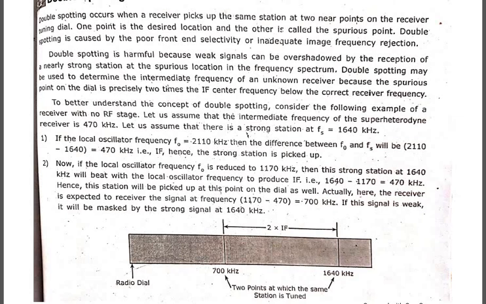Because it gives you weak signals, and that is what it is overshadowing. It is replicating the reception of the stronger station. For a weaker station, the unwanted, interfering signal is getting more because of the spectrum. We have got double frequency, so 2 points at the same station are tuned. This one is also tuned, this one is also tuned, because we are getting twice that of IF.